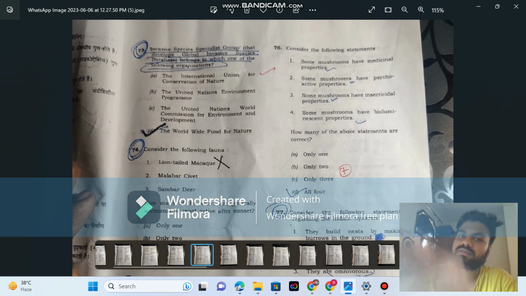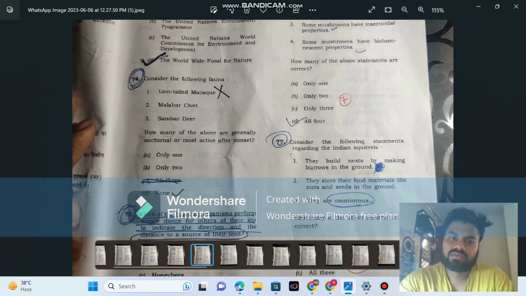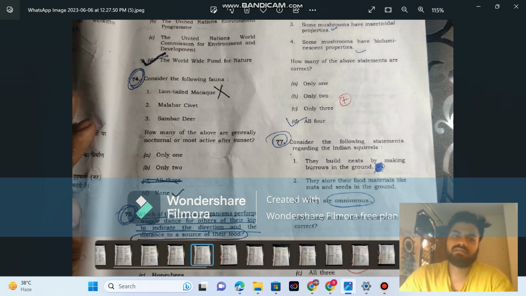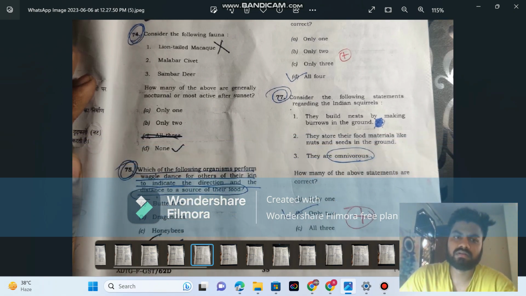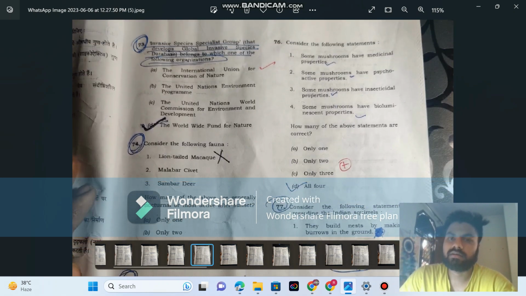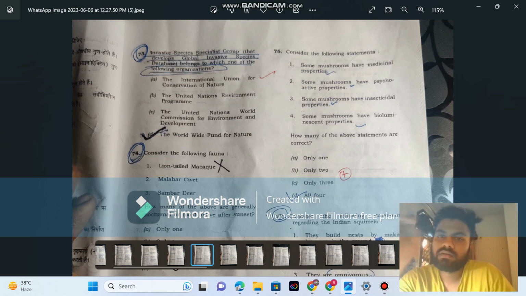And the invasive species question, I marked it wrong because World Wildlife Fund also provides some definition, but IUCN is the right answer here. And I don't know about this question, so I think I left this one because this is a very hard one. All three are nocturnal. And this waggle dance is done by honeybees only. I marked wasps, which was wrong, because I did not hear about wasps, so I actually took a tukka here. So this is not any intelligent guessing. I call it direct tukka.